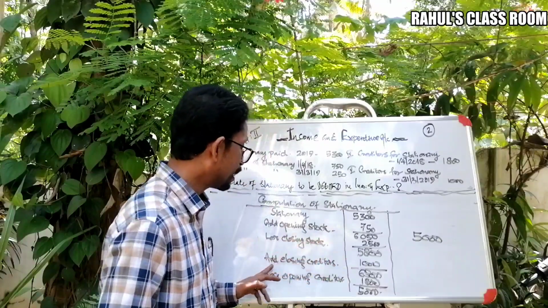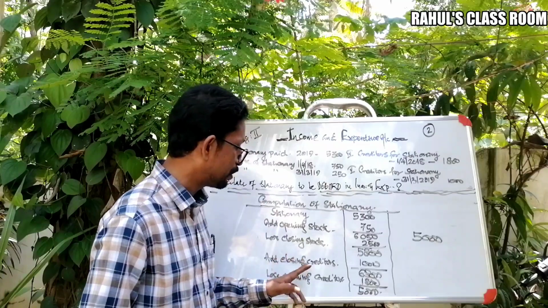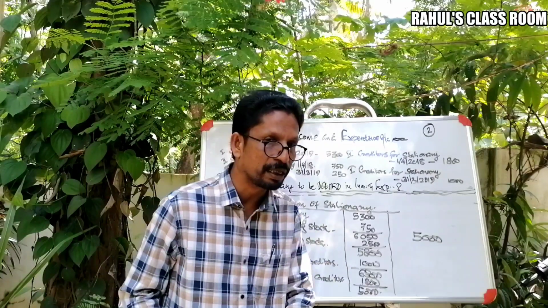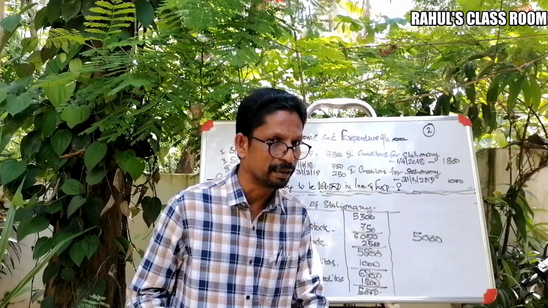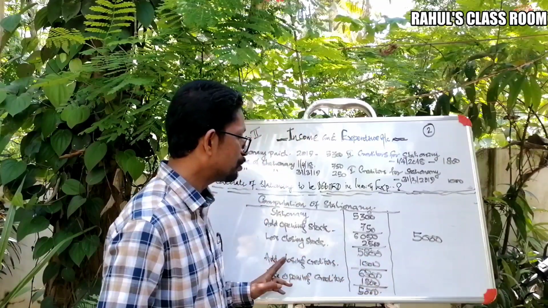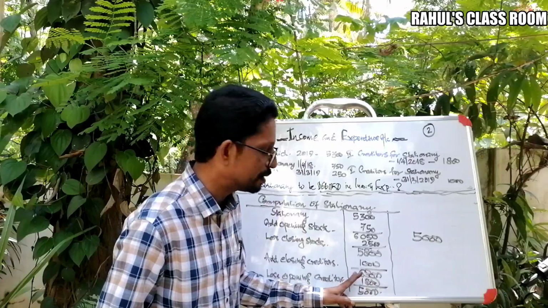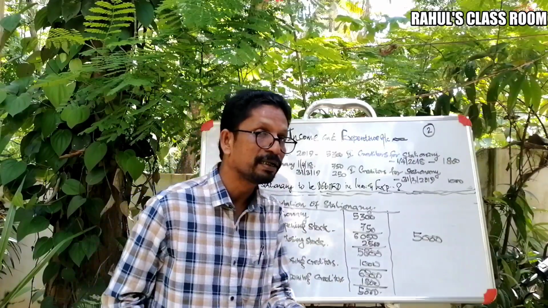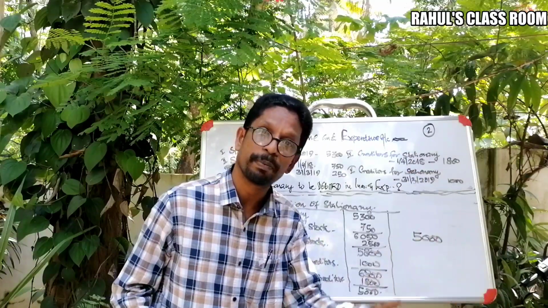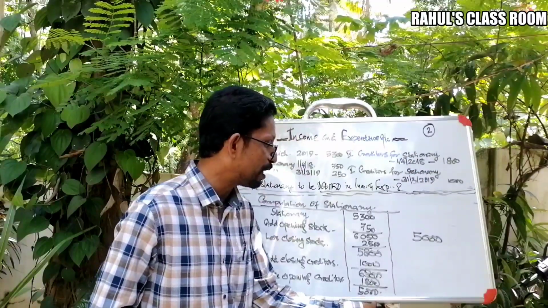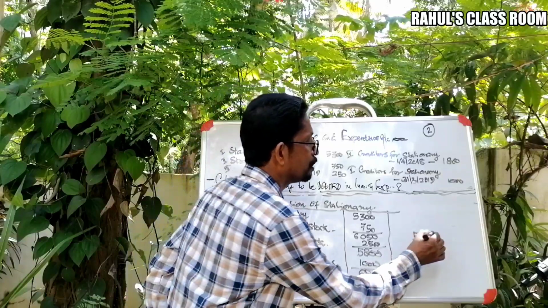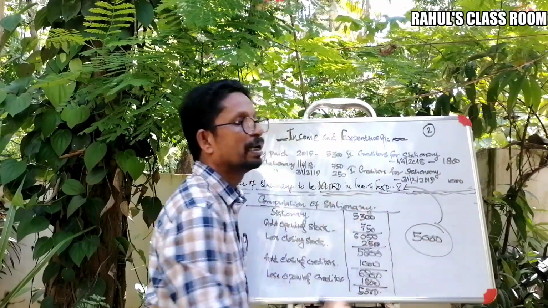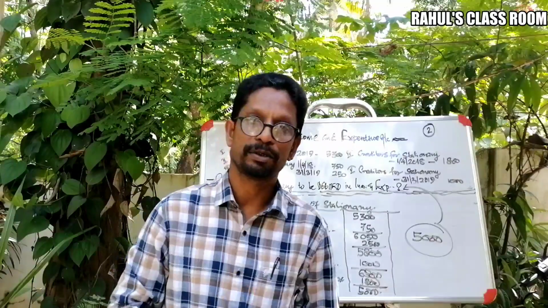Then again, considering the creditors, add closing creditors now, because that is related with the current year. So 5,800 plus 1,000, that is 6,800. Again less opening creditors, because it is related with the previous year, so it should be deducted now. Thus we are getting 5,000. So 5,000 is the amount of stationery to be debited in income and expenditure account.